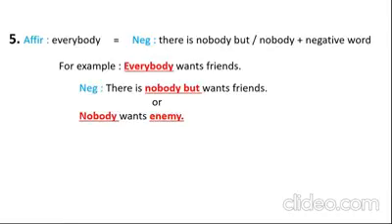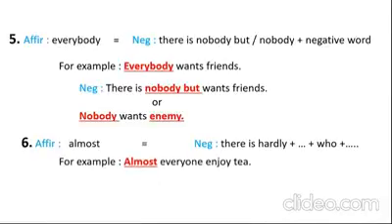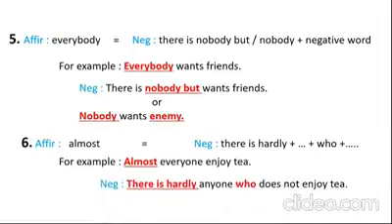Enemy is the negative word of friends. Number 6: if in affirmative you have almost, in negative you can write there is hardly plus anyone plus who. For example, almost everyone enjoys tea. In negative, there is hardly anyone who does not enjoy tea.